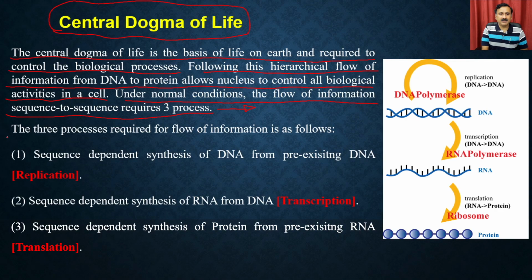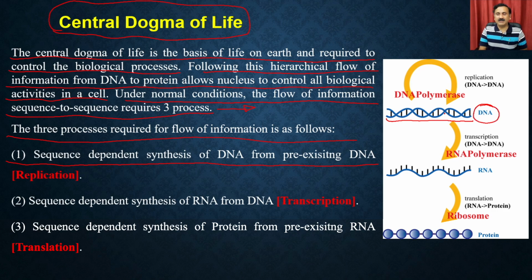The three processes which are required for the flow of information are as follows. You can have the sequence dependent synthesis of DNA from the pre-existing DNA. So you can have a DNA, and that DNA also has to be synthesized. Remember that when there is a duplication of an organism, the organism goes for division, right? Whether it is a bacterial cell or a eukaryotic cell, it has to have duplication of the DNA, right?